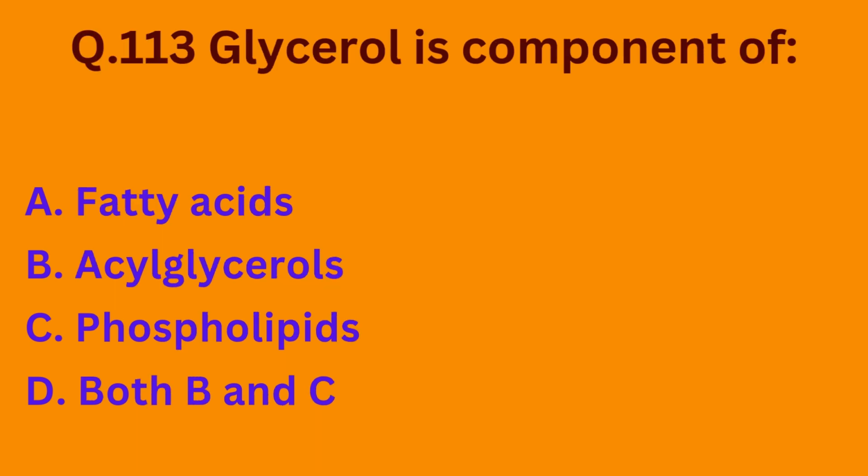Our next question is glycerol is component of option A fatty acids, option B acyl glycerols, option C phospholipids, and option D both B and C. So basically glycerol is a component of acyl glycerols and phospholipids. So the correct option is option D, both B and C.